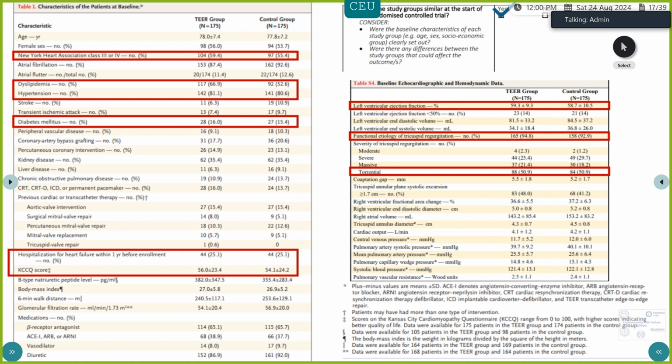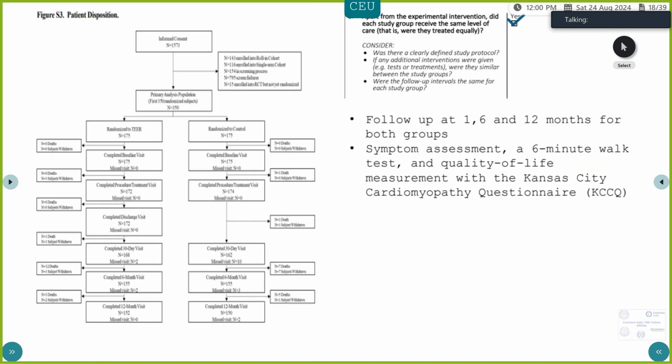They mentioned that 94% of patients had functional etiology of tricuspid regurgitation. That means the tricuspid regurgitation was secondary to a left heart pathology or a left heart valvular pathology. And the severity of tricuspid regurgitation, around 51% in both groups, had torrential tricuspid regurgitation. So they had severe tricuspid regurgitation, but they had fairly preserved left ventricular ejection fractions as well.